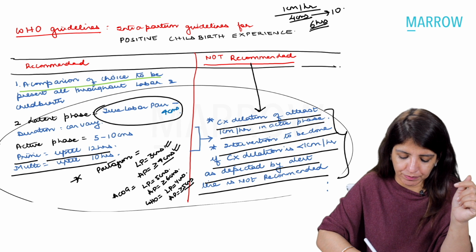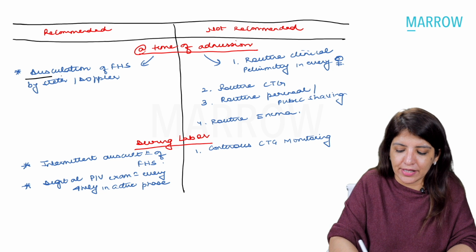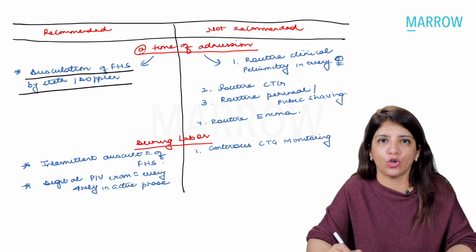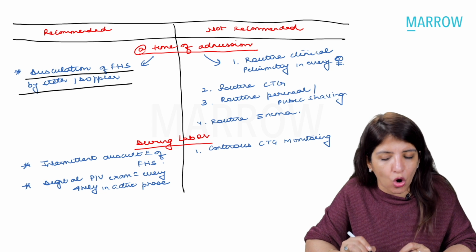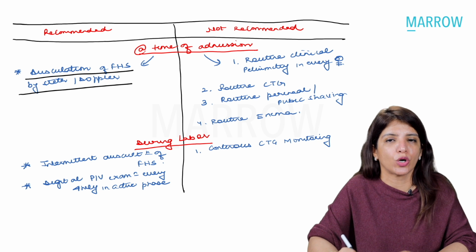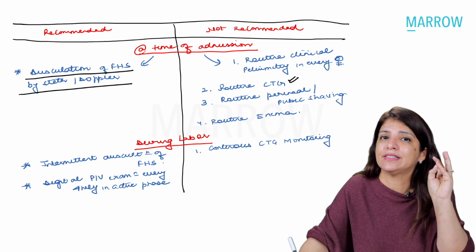Okay. Then, at the time of admission, WHO recommends that auscultation of the fetal heart rate should be done by a stethoscope or Doppler. WHO does not recommend a few things at the time of admission. And what are the things which it does not recommend at the time of admission? It does not recommend a routine CTG.